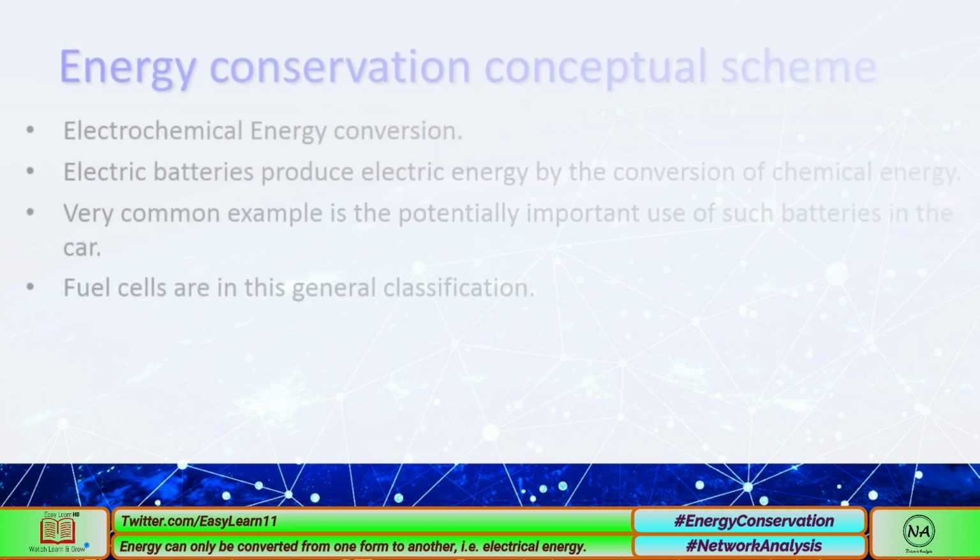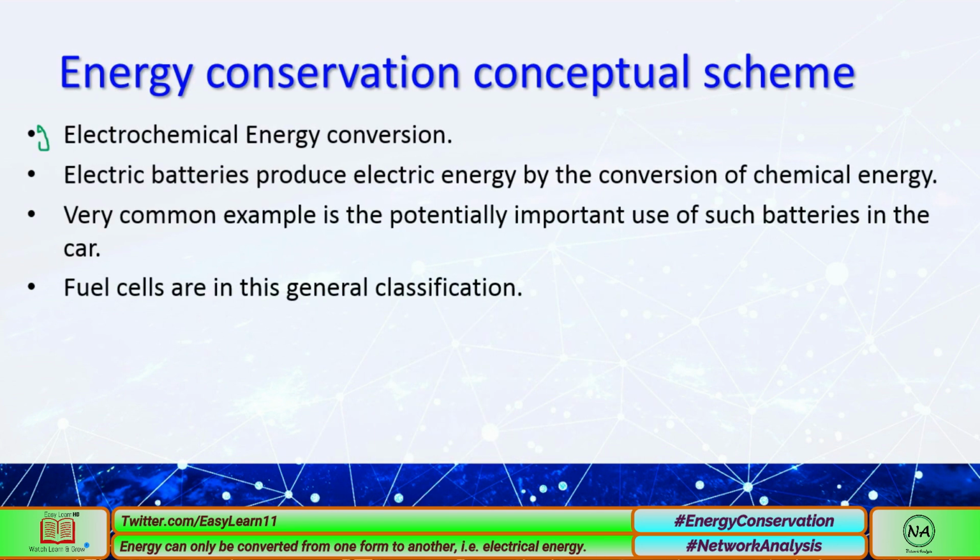So let's discuss the second type of energy conversion, electrochemical. Again, first electro, second chemical. This is very simple: when chemical reactions are carried out, energy is produced. If it is in the form of electricity, like in batteries, a very popular example, you can see acid in the batteries.